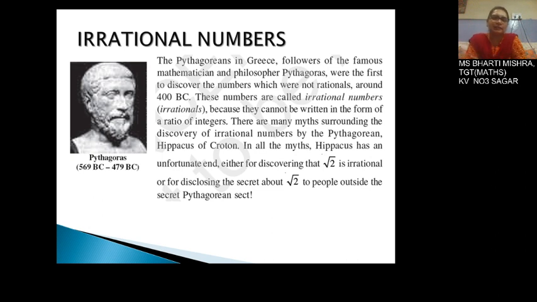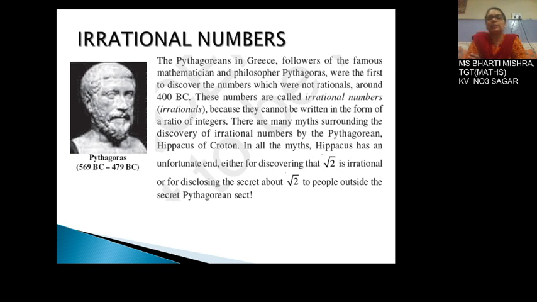So coming to the new topic, that is irrational numbers. Because the chapter is number system, gradually we are proceeding from the set of natural numbers to the set of real numbers. Previously we have studied about rational numbers, and when you are representing the rational numbers on a number line, as you know, a number line has got indefinite number of points available on it. Some are rational numbers. You must be thinking what are these numbers in between?